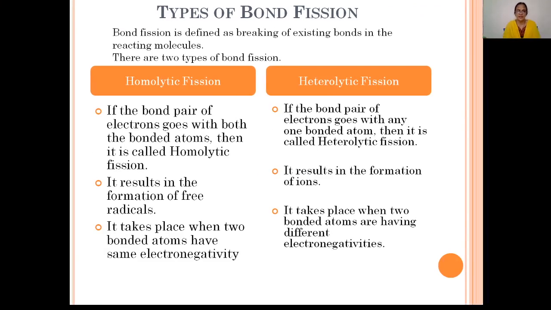Here we discuss the comparative study of heterolytic bond fission and homolytic bond fission. In homolytic bond fission, symmetrical distribution of electrons takes place, forming free radicals, whereas in heterolytic fission unsymmetrical distribution of electrons takes place. Homolytic fission takes place when two bonded atoms have equal or the same electronegativity, whereas heterolytic bond fission takes place when the electronegativities of both the bonded atoms are different.